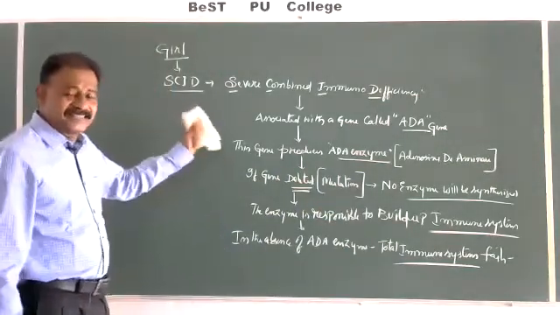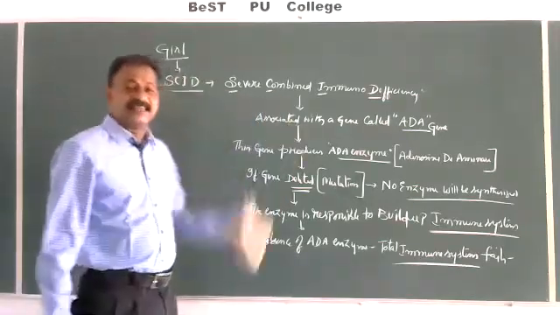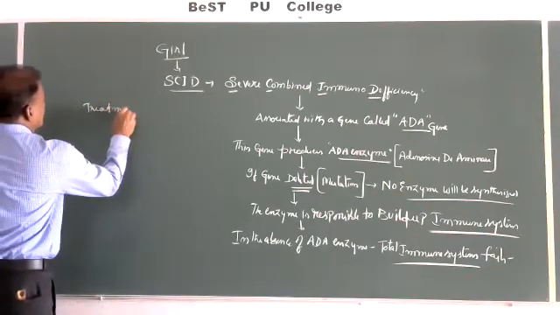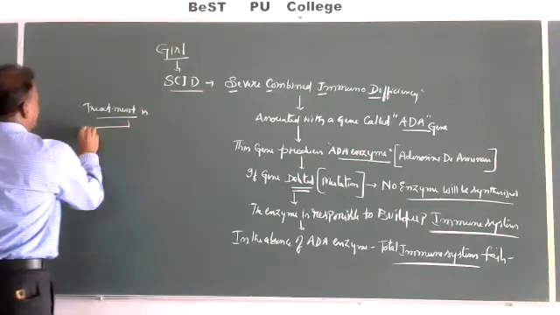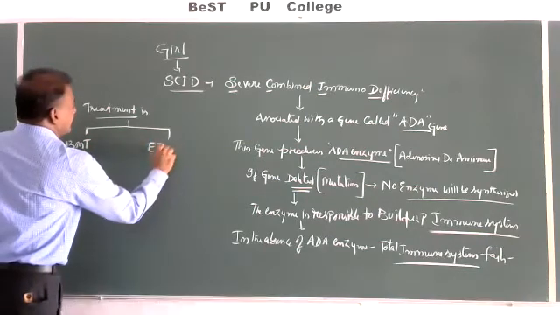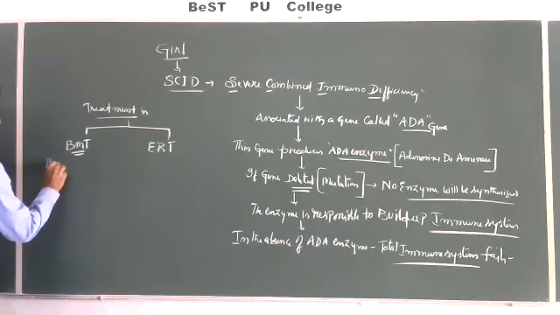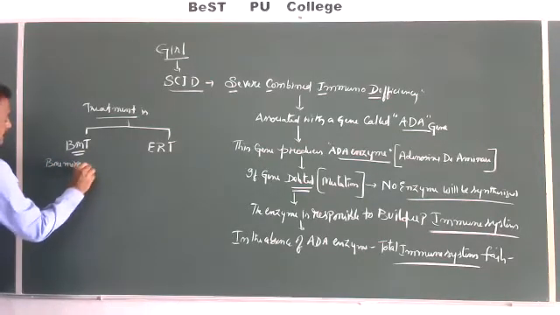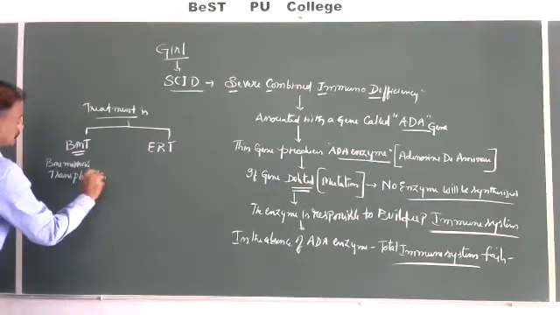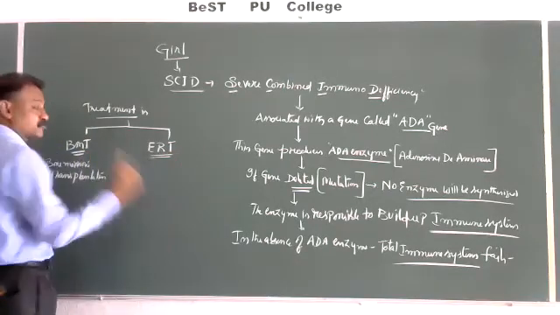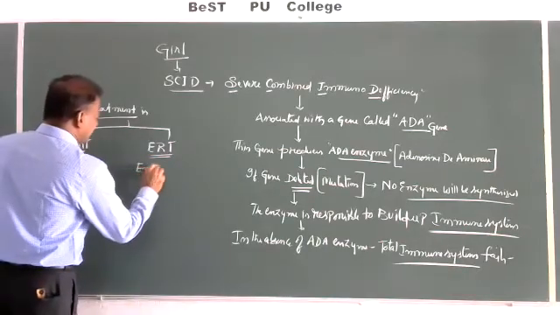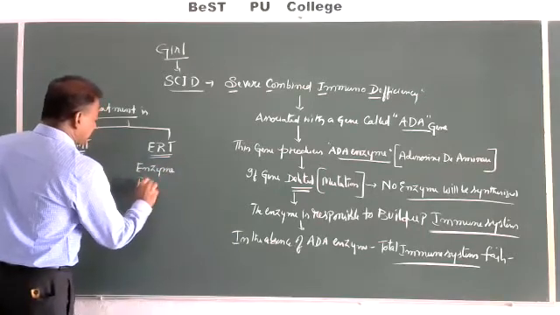Now, the treatment given for this ADA gene deficiency is bone marrow transplantation or enzyme replacement therapy, where the adenosine deaminase enzyme has to be replaced.